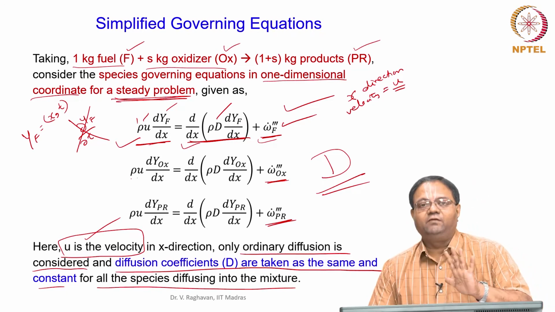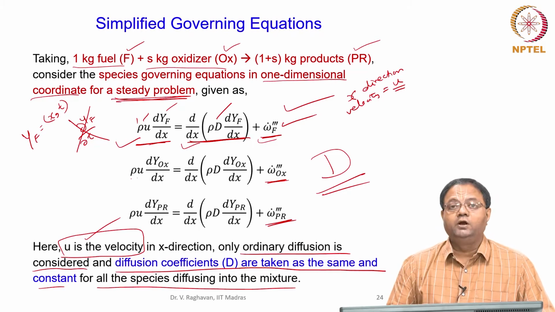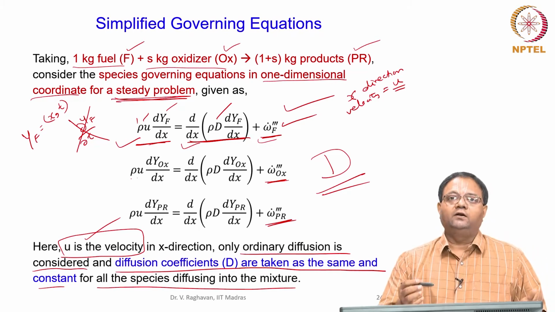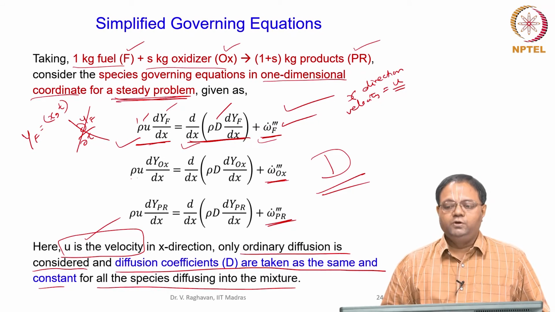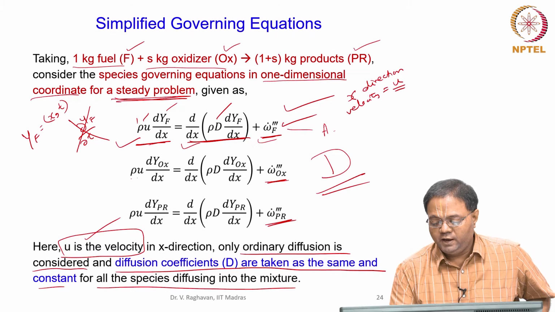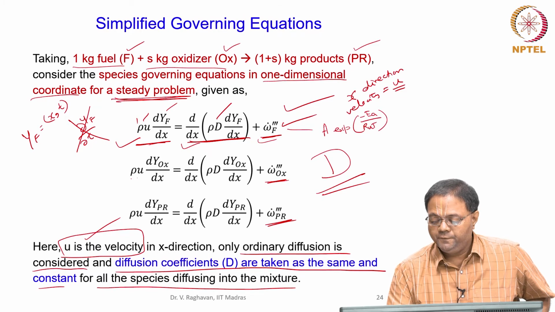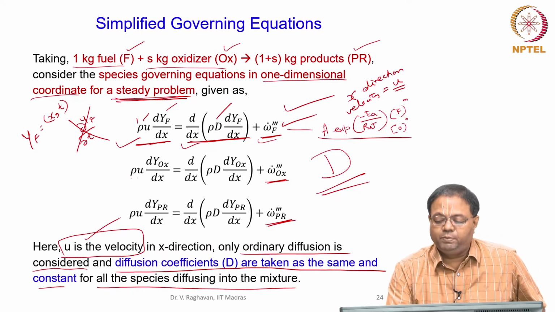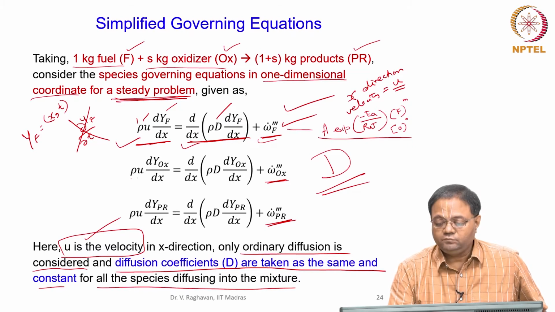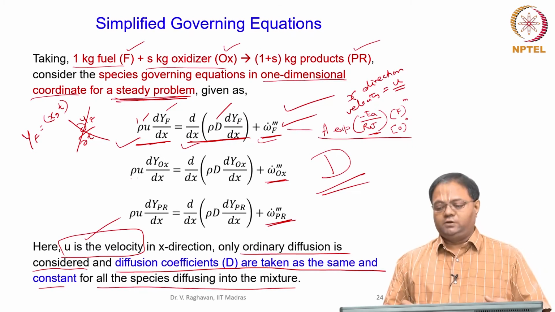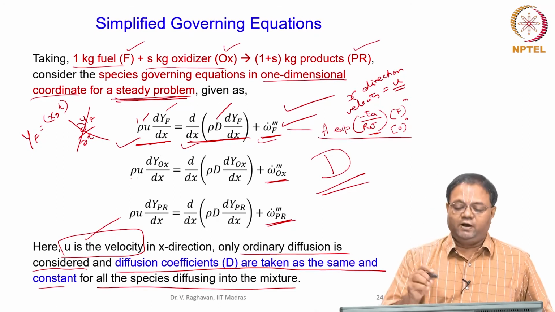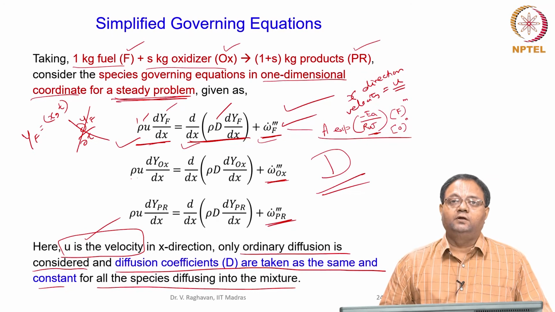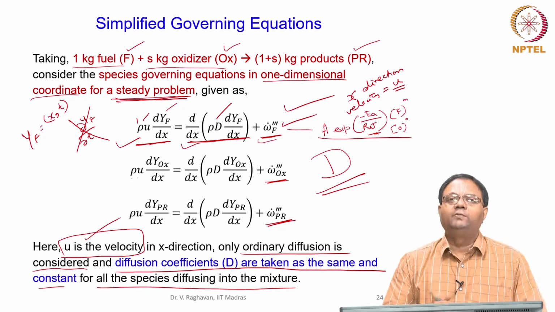So, this is the one-dimensional equation. Still, we have not eliminated the non-linear terms. Solving this is again not easy because of the non-linearity in the source term. You can see this will depend on an exponent of minus Ea by RuT, into the concentration of fuel and the concentration of oxidizer to the power m and n. So, this will be the equation here. You can see the exponential dependence on temperature. Any small variation in temperature will cause a huge difference in this value. So, that may make the numerical scheme oscillate; some instability can occur.